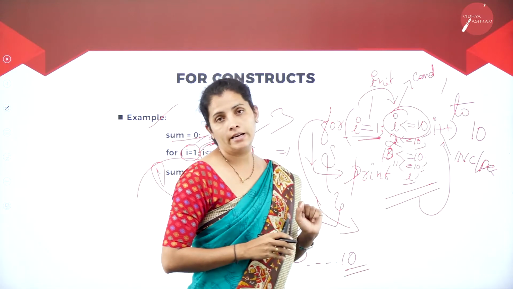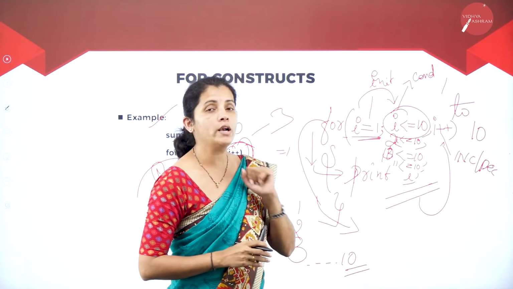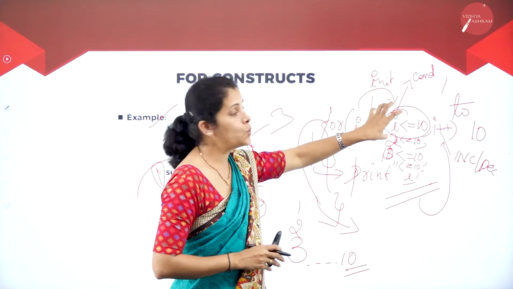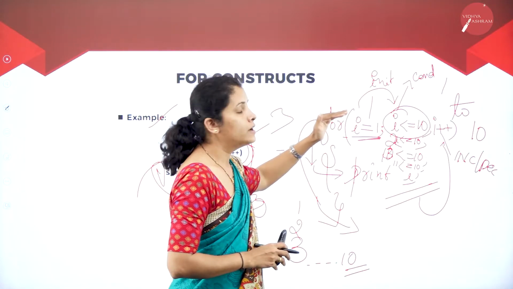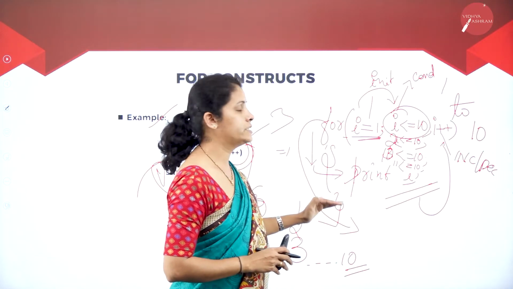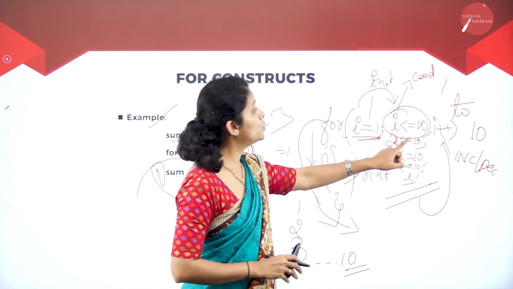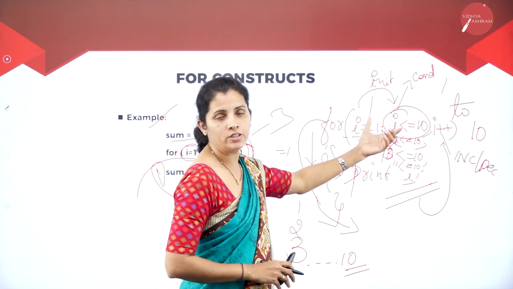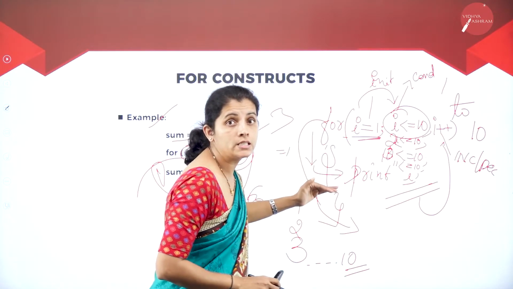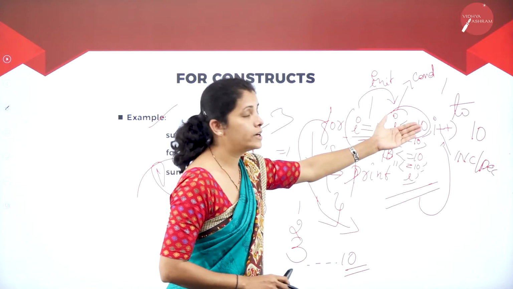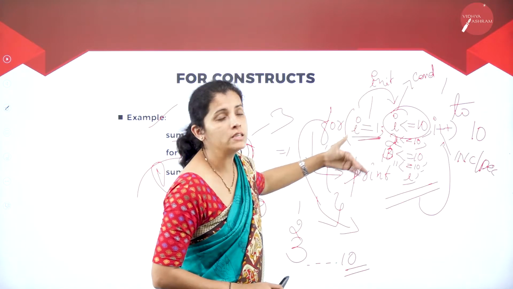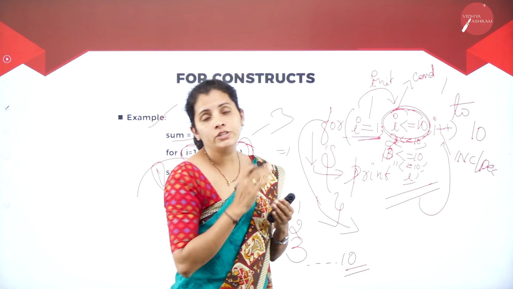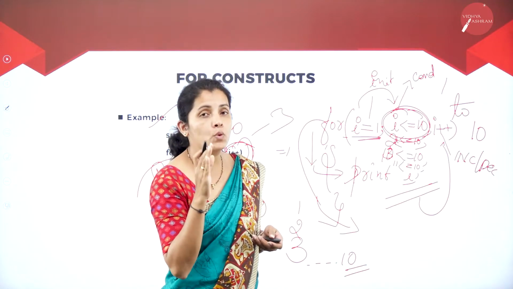After incrementing and decrementing the variable value, what will I do? Once again, I'm going to check the condition. And if this condition is true, what do I want to do? Once again, I want to run certain statements. After that, I'm going to increment or decrement my variable. Once again, I check the condition. If the condition is true, execute the statements, then increment or decrement the value. So this process is going to execute until the condition you specified in your program fails.